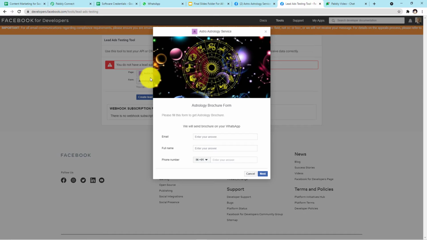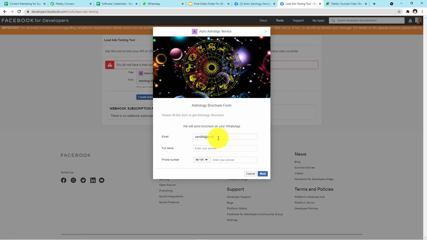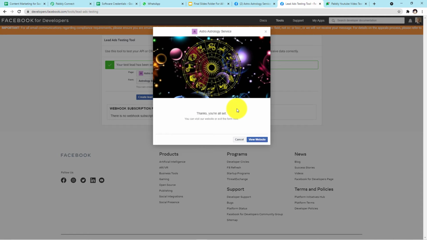Okay guys, as you can see on my screen, this is how exactly the form will appear to our customers. Now customers will fill up this form. I'll fill up this form on behalf of our customer. Let's say our customer's email ID is sam000@gmail.com, and our customer's name is Sam John. And let me put the mobile number. Okay, so this is the mobile number. And now I'll click on next and now submit. So guys, we have successfully submitted the form.